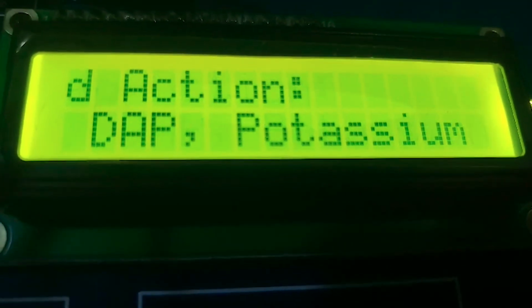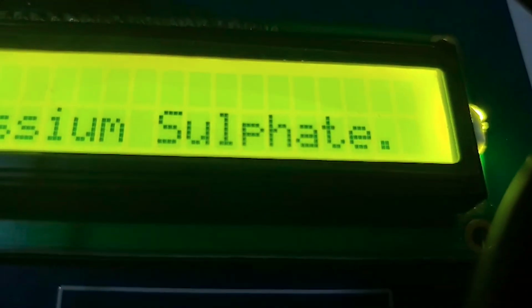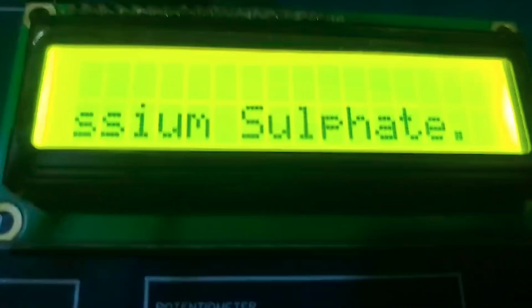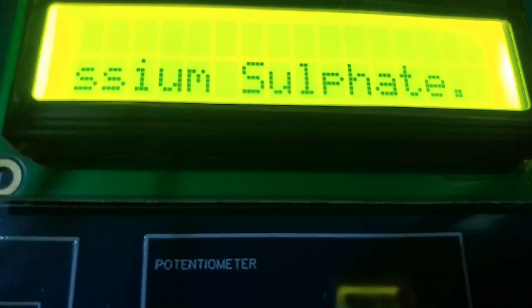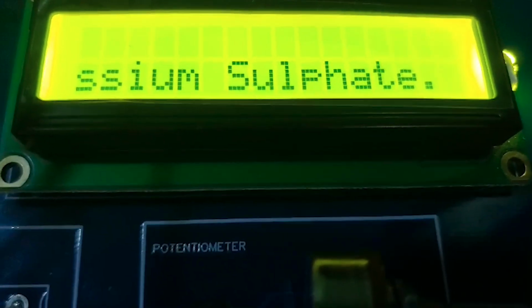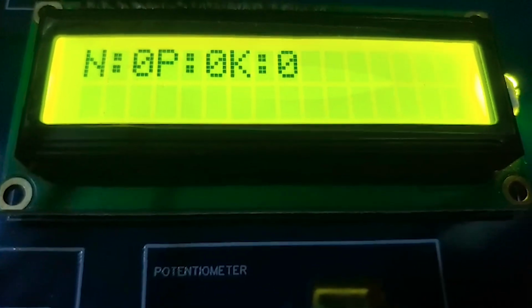And the recommended action is for all the components to be added, that is potassium, sulfate, nitrogen, because basically it means that there's no fertilizer in the soil. So the system is recommending that all the components of the NPK should be added. And as you can see that N is 0, P is 0, and K is 0.